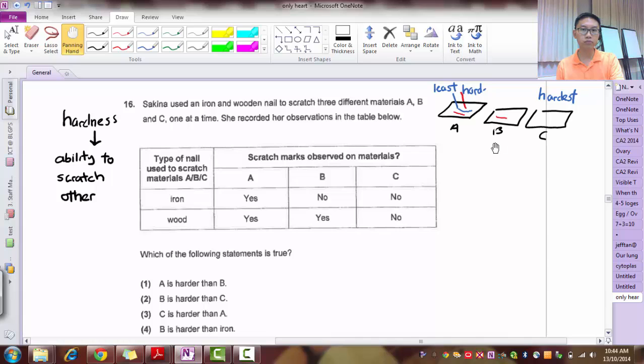Not well. We can't tell because so far what's happening is iron scratches B. But in order to find out whether B is harder than iron, B must be the one scratching the iron. Get it? Because if I'm hard, I'm able to scratch you. But so far it's only the iron scratching B. Okay. I hope you understand. If you don't understand, please ask and I will clarify in class. So the answer is 3. C is harder than A.